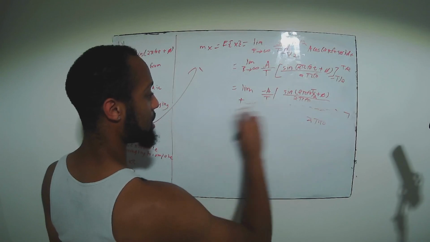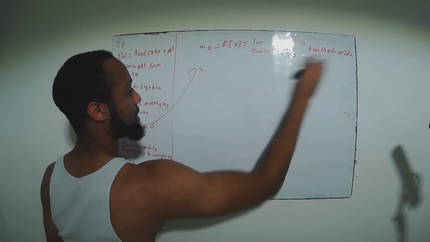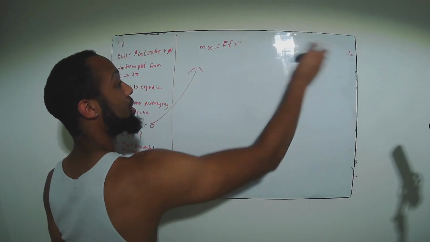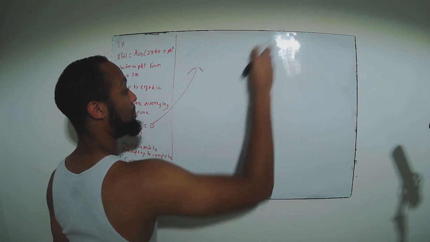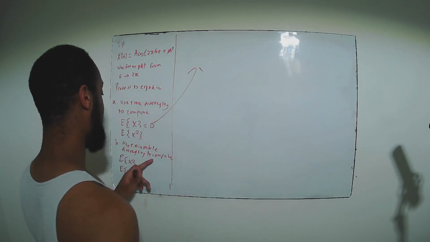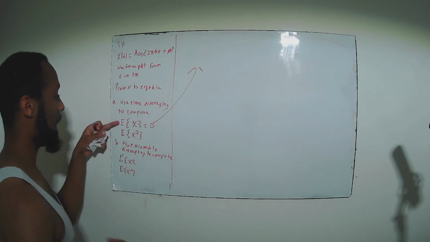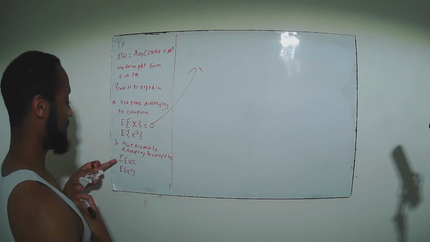Now, we could compute the second moment using time averaging, and we'll leave that for a minute, but let's go ahead and compute the ensemble average. We just computed the time average for the mean. Let's compute the ensemble average.